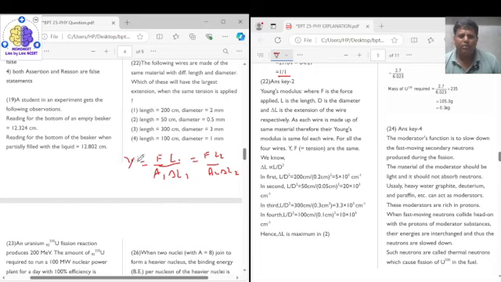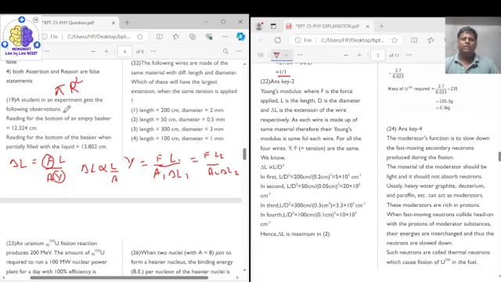So if we write extension as delta L, your delta L will be equal to F L upon A into Y, right? Now F is constant, Y is also fixed or constant over here. So from here we can say that delta L is directly proportional to L by A ratio, where A is the area of cross section and area of cross section is given by pi r square.